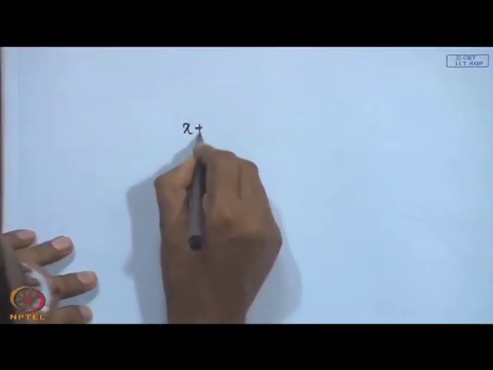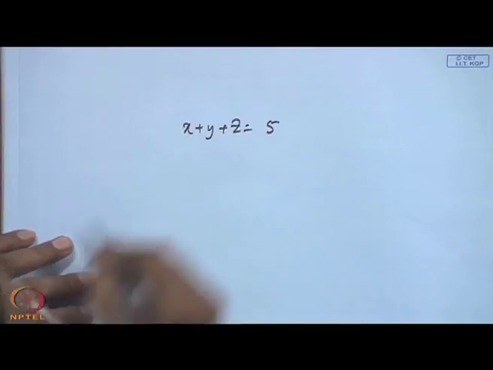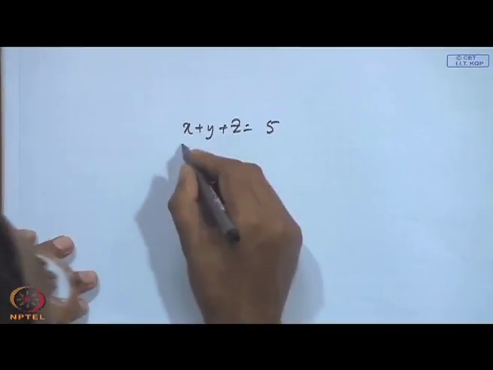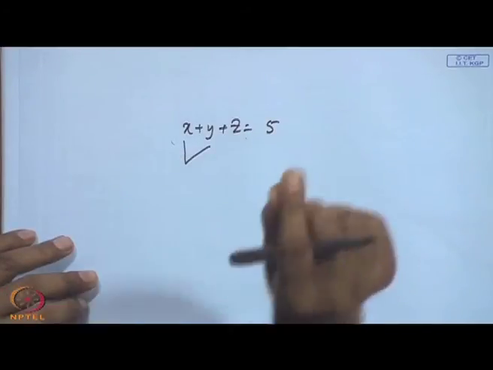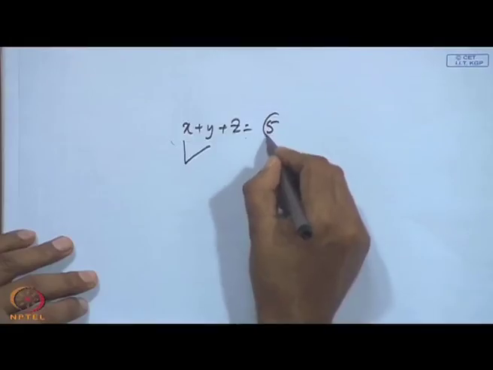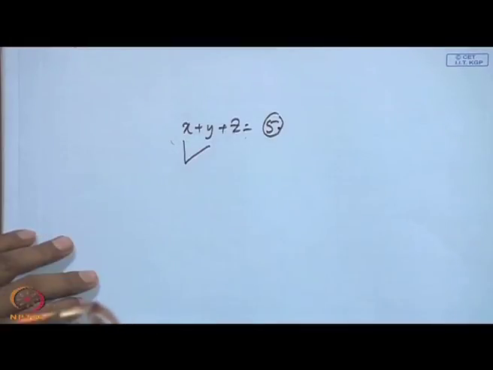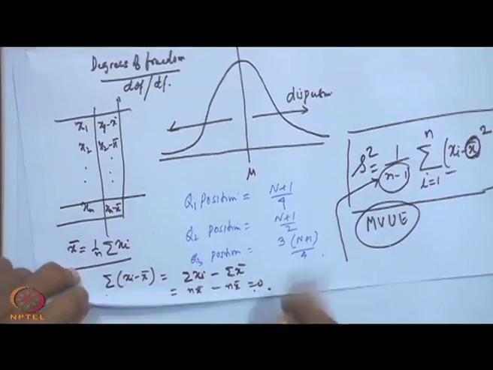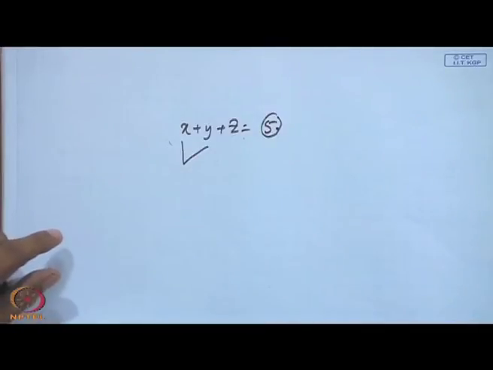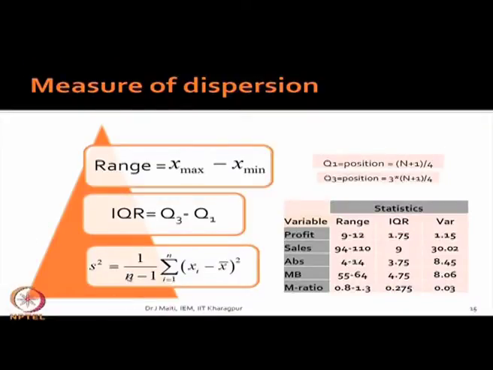Very simple other way, suppose I have given you one equation x plus y plus z equal to 5. What is the degree of freedom here? You see that if you change x and y, z cannot be changed further, it is fixed. Even though the 3 values are there, you have 2 degrees of freedom, because I have made the sum 5, and in this case also the same thing is happening, that the sum of all these will be 0. So, how many data points do you require in the s square calculation? n minus 1. That is the other explanation of why n minus 1 is divided while computing this.